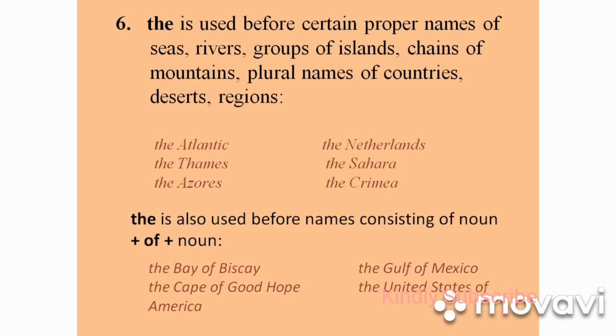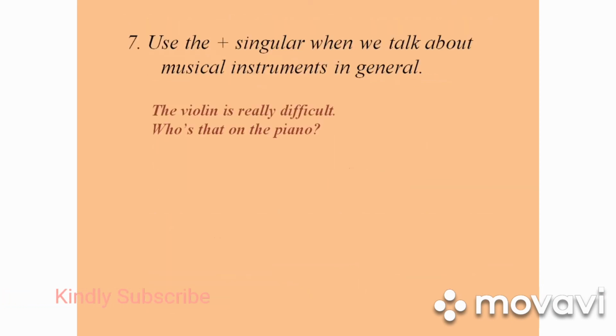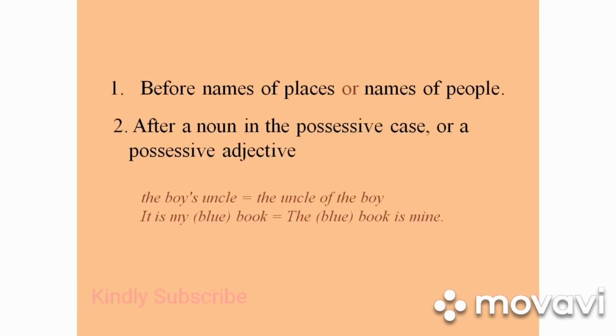For instance, the Bay of Biscay, the Cape of Good Hope, the Gulf of Mexico, the United States of America. Use the singular when we talk about musical instruments in general. The violin is really difficult. Who's that on the piano?